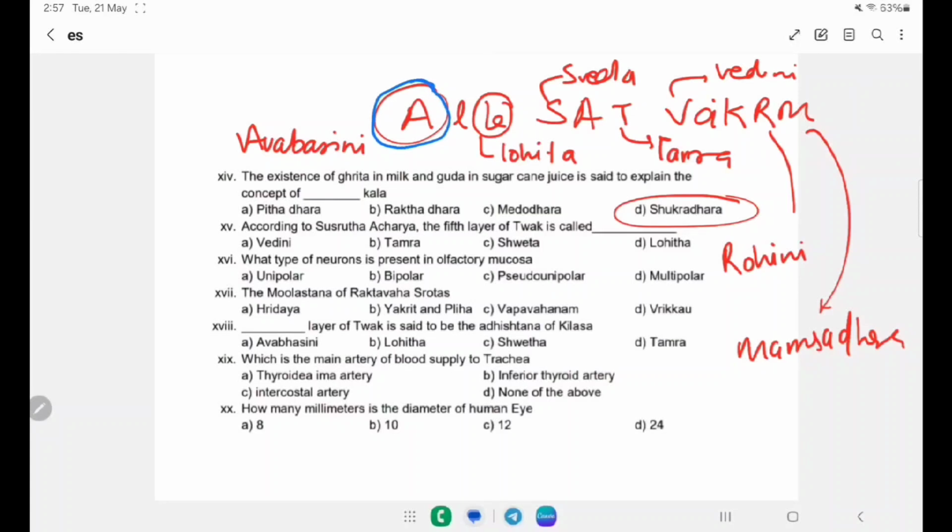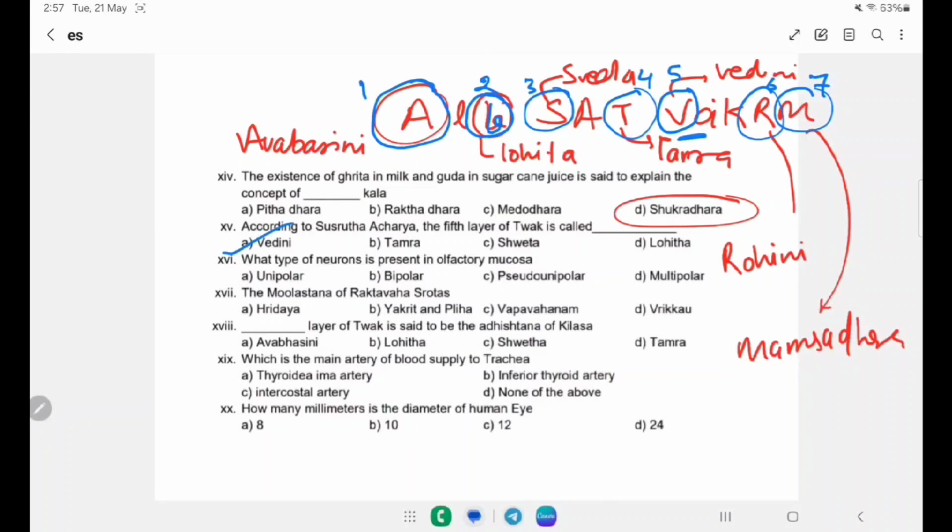A is representing Avabhasini, L is representing Lohita, then S is representing the Shweta, T is representing the Tamra, V is representing the Vedini, R for Rohini, M for Mamsadhara. 1, 2, 3, 4, 5, 6 and 7. Total 7 layers are there. So the right answer will be the fifth layer, which one is the Vedini.